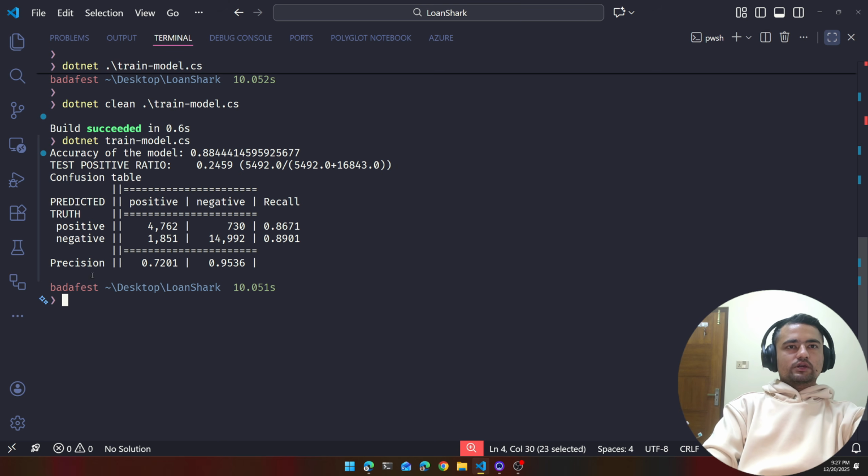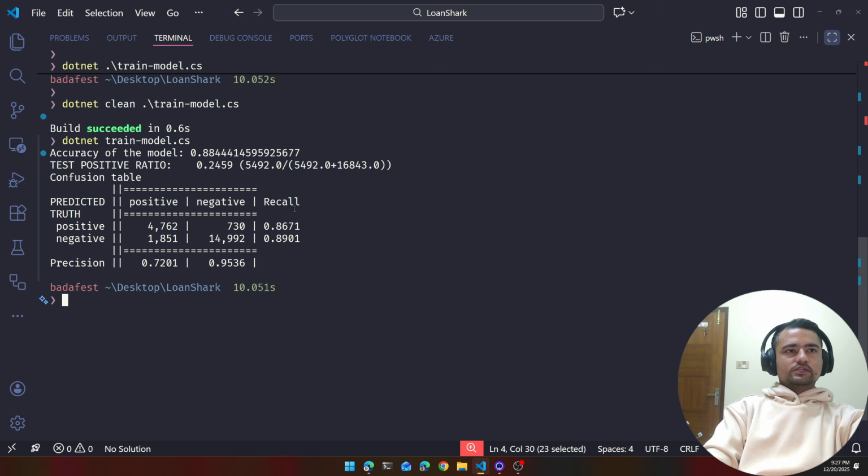Now let's move to what recall and precision mean. Recall is just a ratio from this row, which means for the actual positive values, for how many rows did our model accurately predict positive. So the positive recall means the fraction of the correct predictions made for the actual positives. For 86% of the actual positives, our model correctly predicted positive.